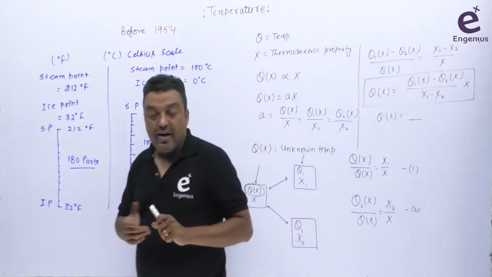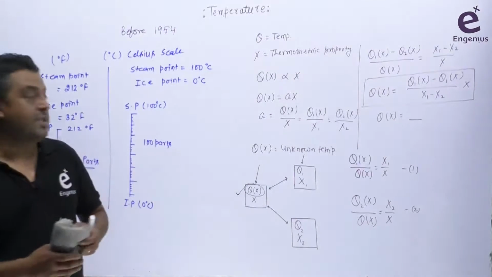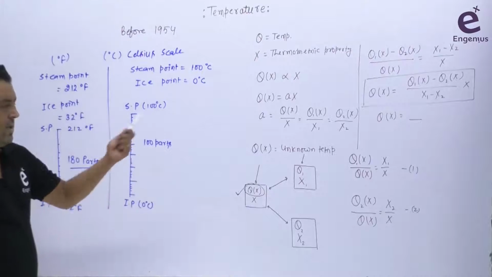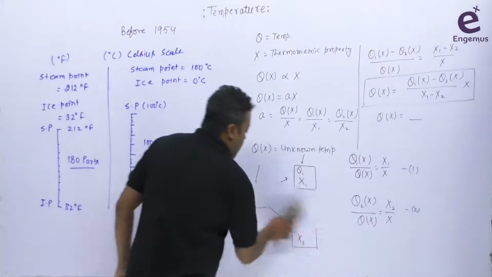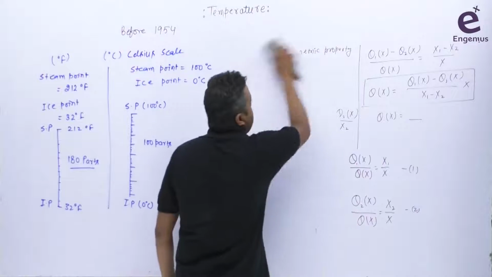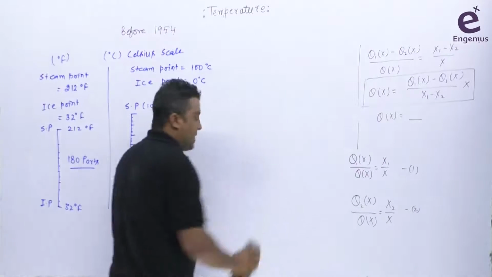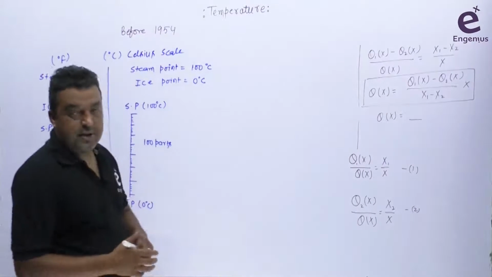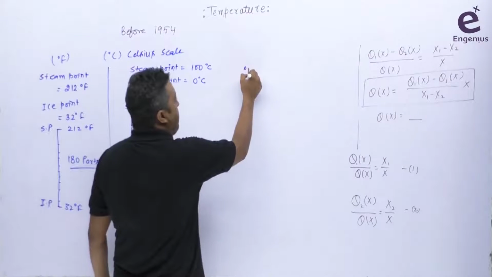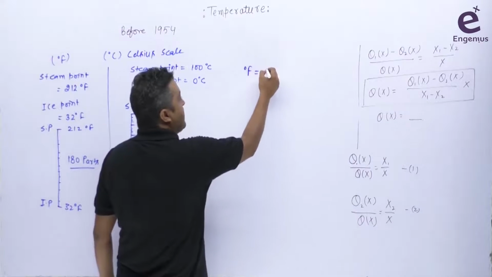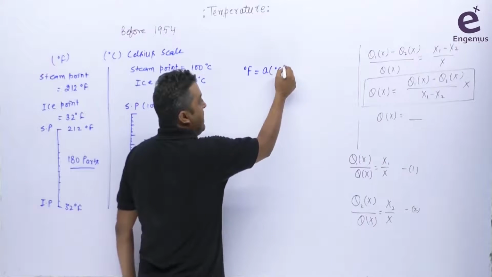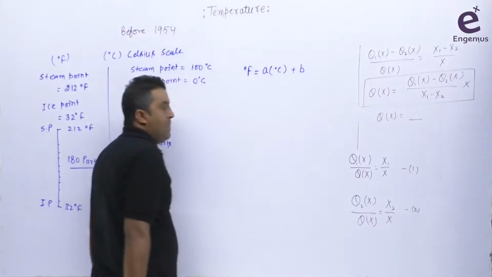So if you need a conversion between these two scales, if you want to convert the degree Celsius into Fahrenheit or Fahrenheit into degree Celsius, it's pretty easy. Similarly, you can form your own scale system here. There is no problem in that case. So let's suppose I want to derive a formula for the conversion here. So what I'm saying is that degree Fahrenheit is, and I'm saying that A is the proportionality constant. I'm taking the linear relation here. Degree centigrade plus B.